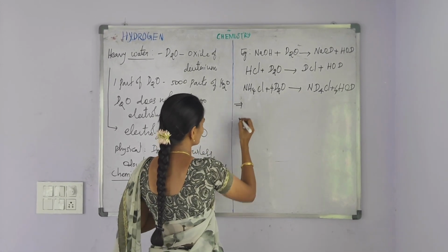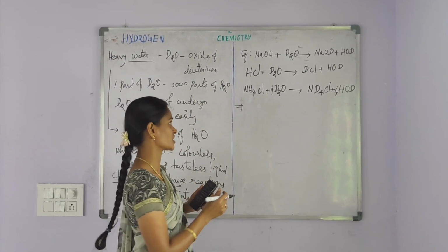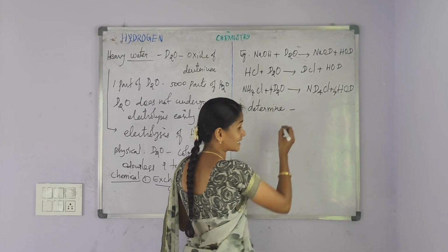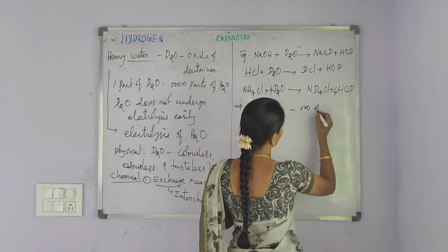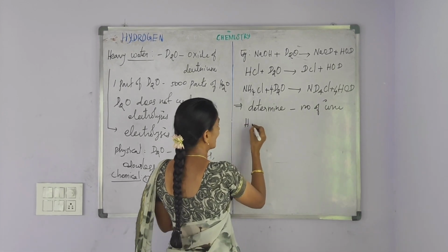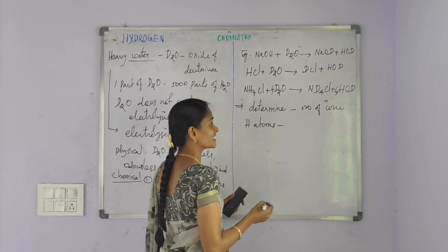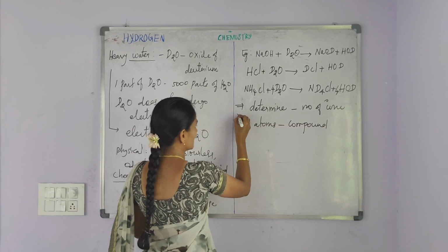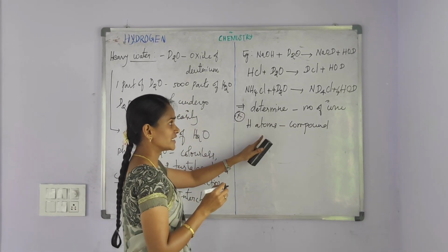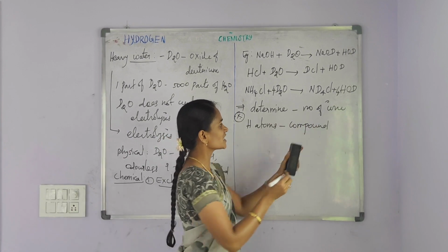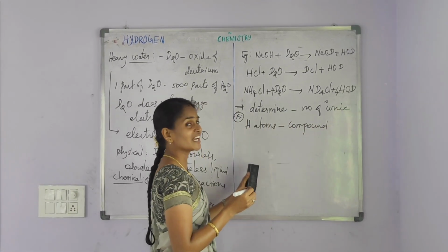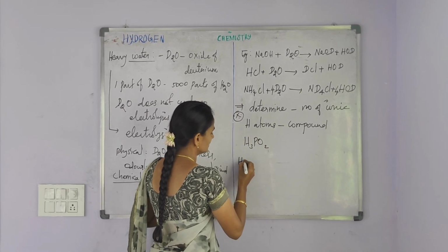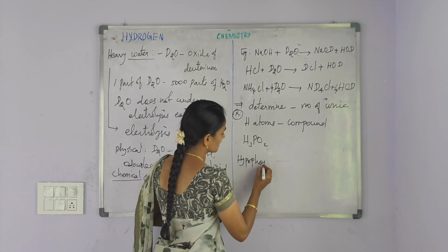And then, what is the purpose of the exchange reaction? Exchange reactions are used to determine the number of ionic hydrogen atoms present in a given compound. Example, H3PO2. It is hypophosphorus acid.